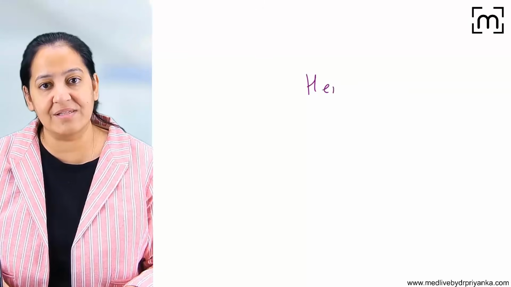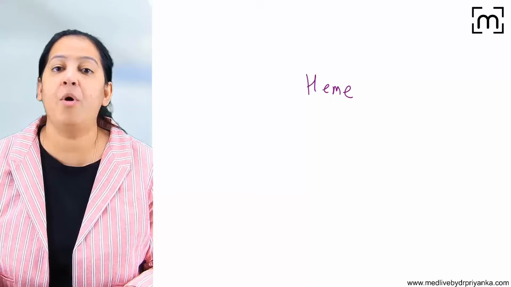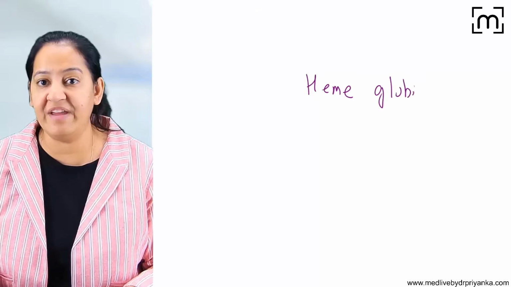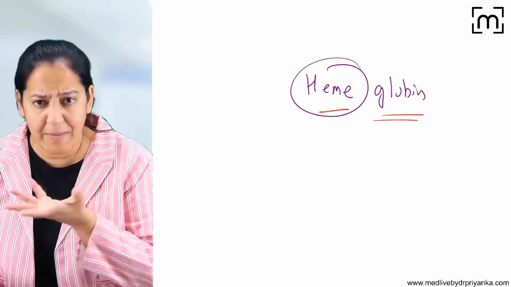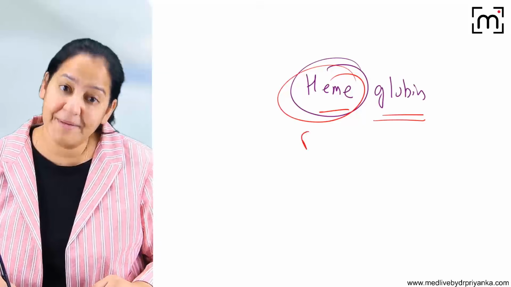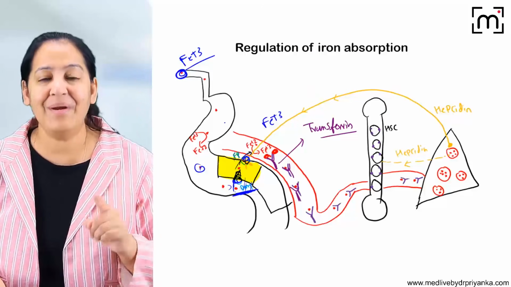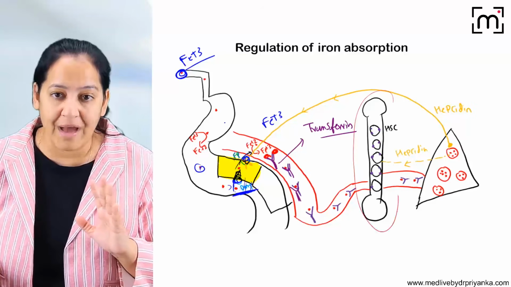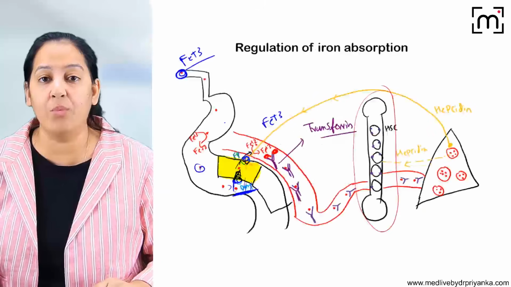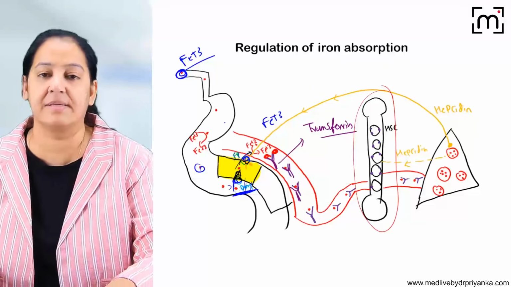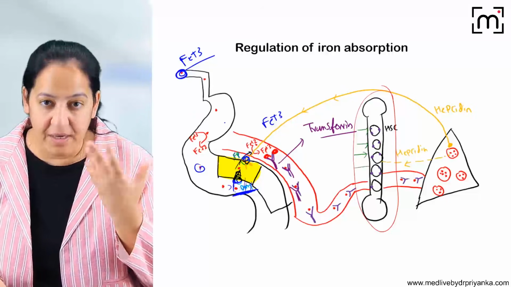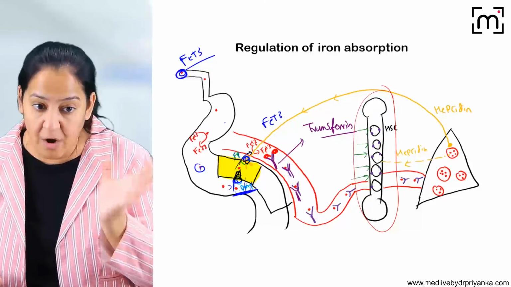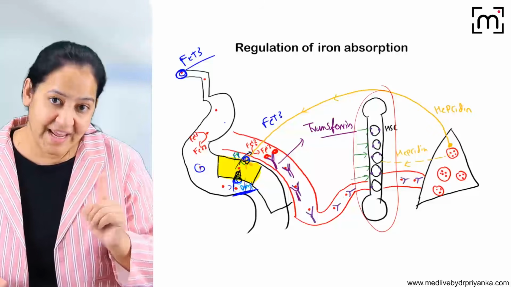Iron is required for synthesis of heme of hemoglobin. Hemoglobin is made up of two things, heme and globin. Globin is protein, but heme is iron. So it is required in the bone marrow. Inside the bone marrow, we have erythroid precursors. Can you see these are all erythroid precursors? The pronormoblast, early normoblast, intermediate normoblast, and late normoblast, they all synthesize heme. They will take the iron.